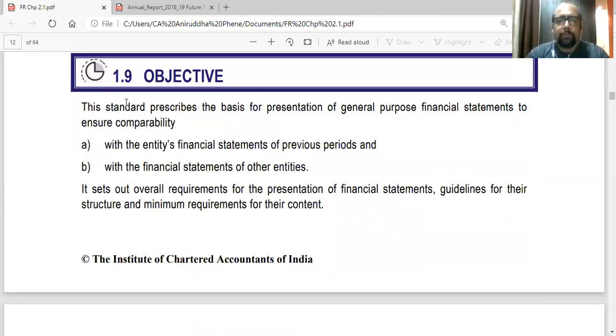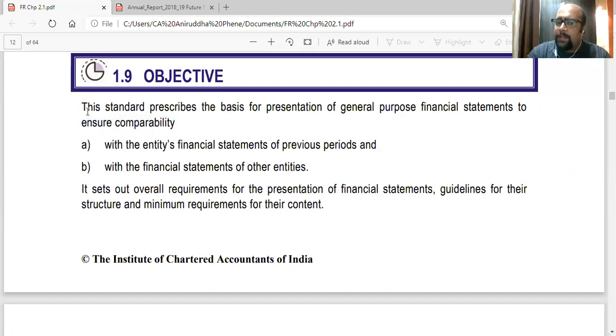Objective. This standard prescribes the basis for presentation of general purpose financial statements to ensure comparability. This standard's objective: this standard prescribes the basis for presentation of general purpose financial statements. General purpose is basically the financial statements which are used by all the users of financial statements. It can be investors, it can be government, it can be the owners, it can be the employees, it can be anyone, customers also.